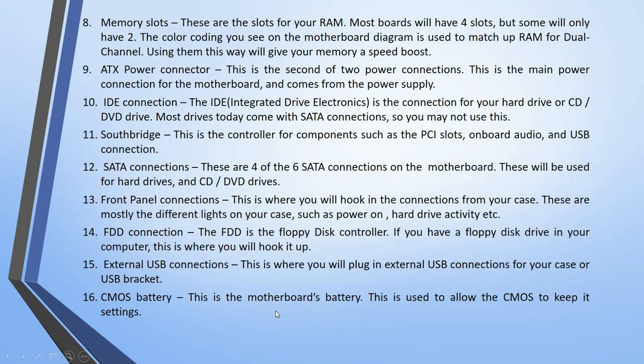Now next is your memory slot, which is also pronounced as DIMM slot. Okay, these are the slots for RAM. Most boards will have 4 slots, but some will have 2 slots. Okay, so in these slots we can attach the RAM to the system.